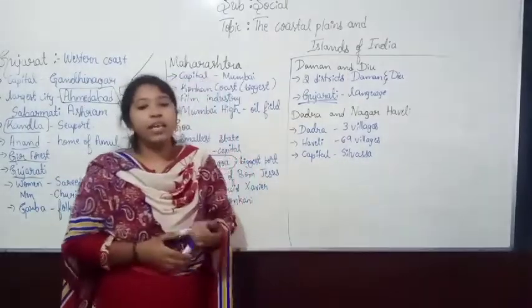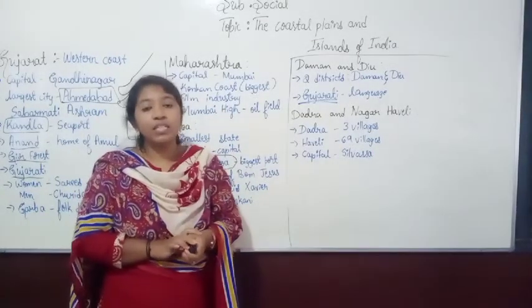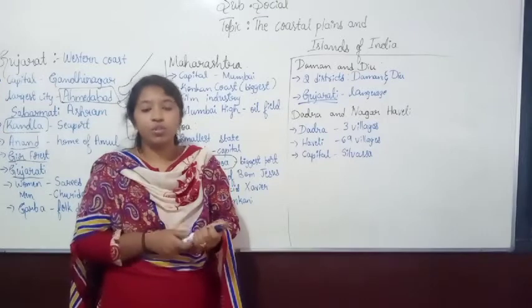And here the people we can see are mainly tribal people.